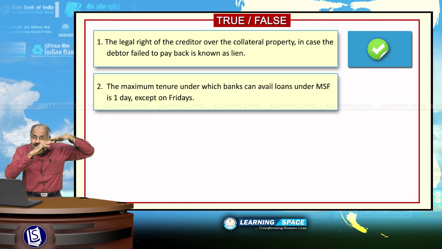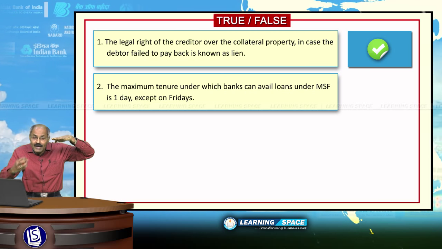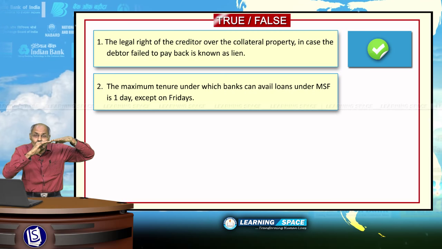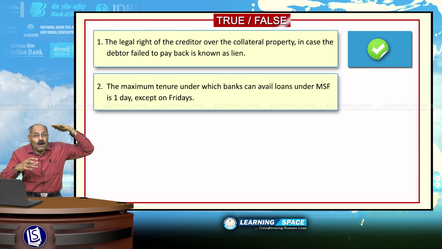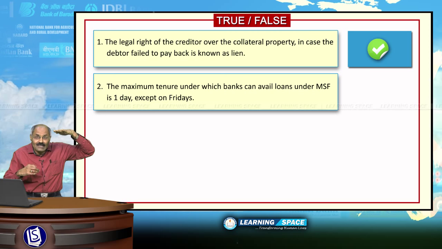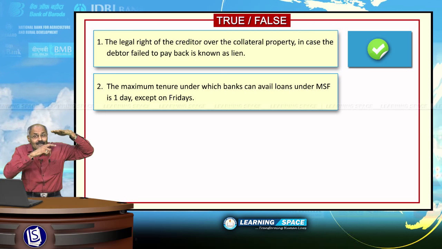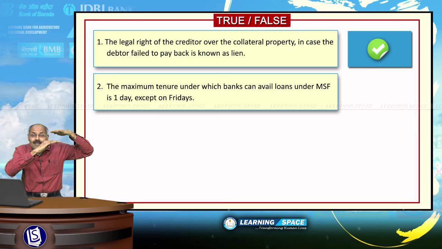At the repo rate, they can borrow from RBI at certain interest, that is repo rate. And if that money is exhausted, they can still borrow at the rate of marginal standing facility, which is slightly higher than repo rate.